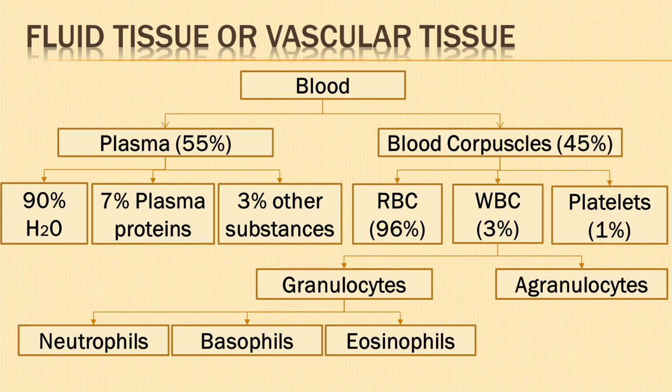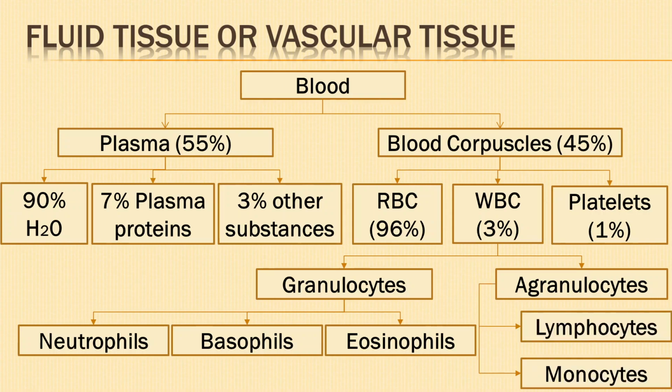Granulocytes are of three kinds: eosinophils with bilobed nucleus, basophils with twisted nucleus, neutrophils with 3 to 5 lobed nucleus. Agranulocytes are of two kinds: lymphocytes with large round nucleus and monocytes with kidney-shaped nucleus.